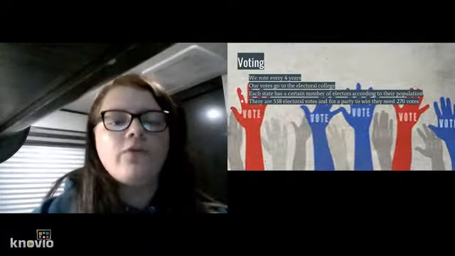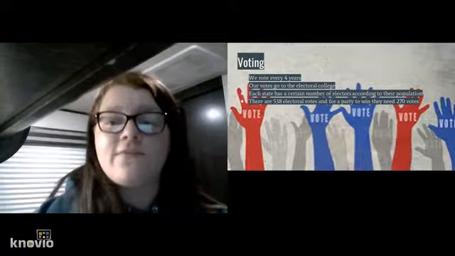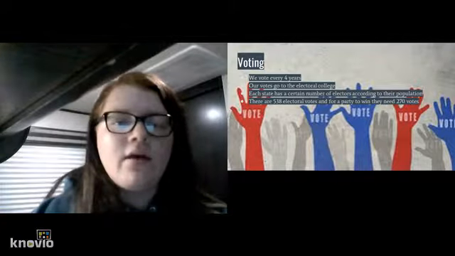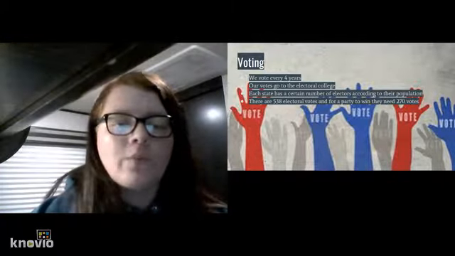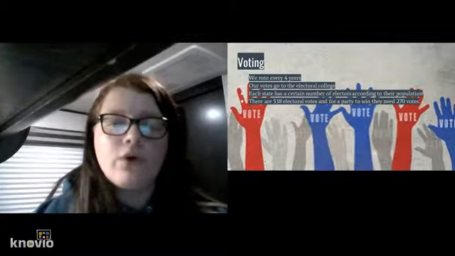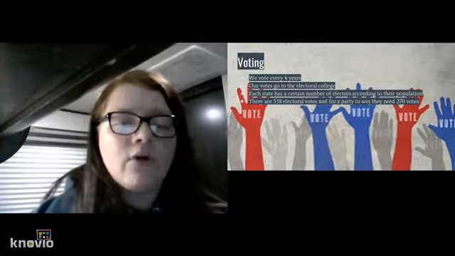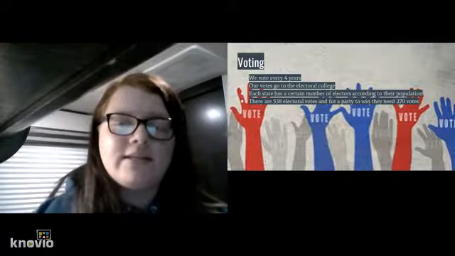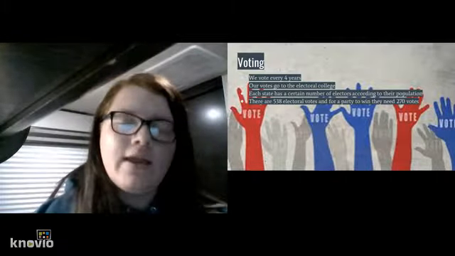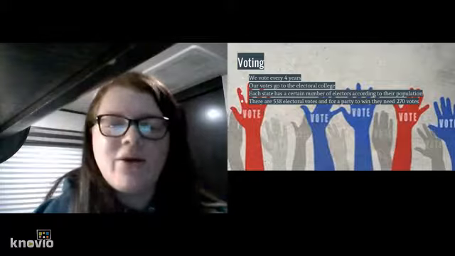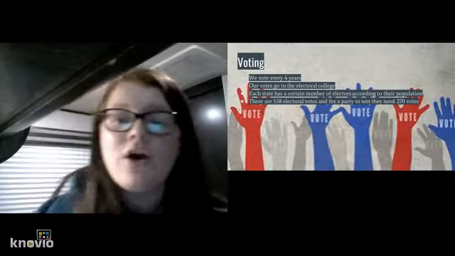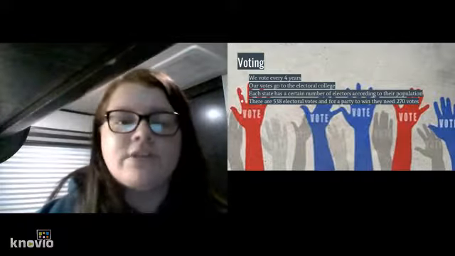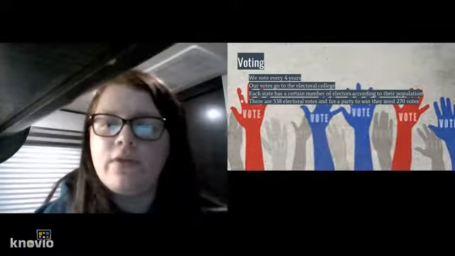We'll move on to voting. This is something that is very important in the United States. It is how our country is run. We vote for president every 4 years, and our vote actually doesn't go towards the president's run. It does, but it doesn't. It goes to the Electoral College, which has these people who are called electors, and they cast their vote on our behalf.